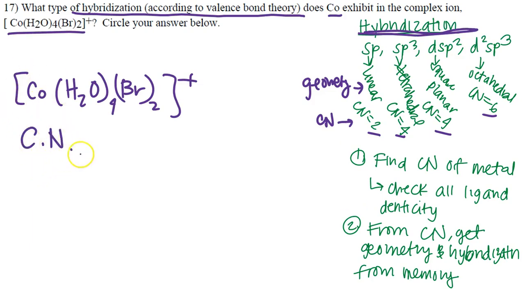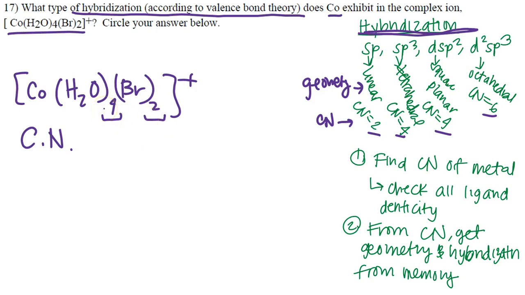You want to know how many things are surrounding it. Once you have that, it's all based on memorization at that point. So we want to figure out how many things are surrounding the actual metal. We need to count the ligands, the number of ligands that are actually going to be attached to the metal. Now, when we're talking about ligands, you can't just go and say, okay, 4 plus 2 is equal to 6. You have to verify the denticity.